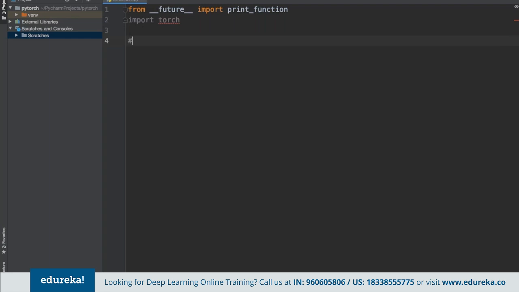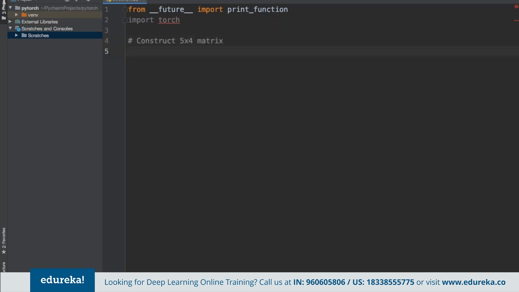Now in here, what we are trying to do is, suppose we want to construct a 5 by 4 matrix.